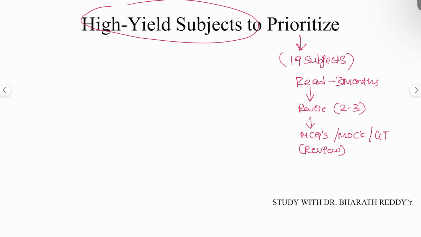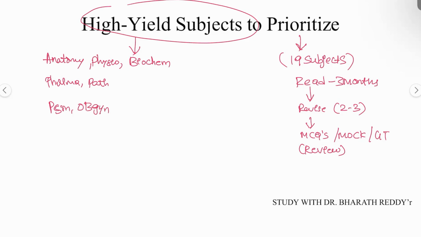And next, high yield subjects. What are the high yield subjects? When I say high yield subjects, the first prioritization should be anatomy, and the other first year subjects, your physio and biochem subjects. These are very important scoring subjects. Next, coming to pharmacology and also pathology, these comprise most of the questions in the paraclinical subjects. Even PSM and OBGYN are also scoring subjects.